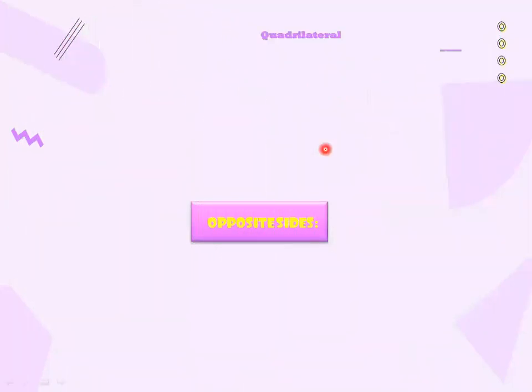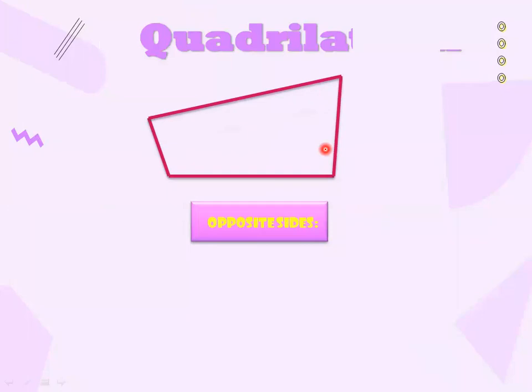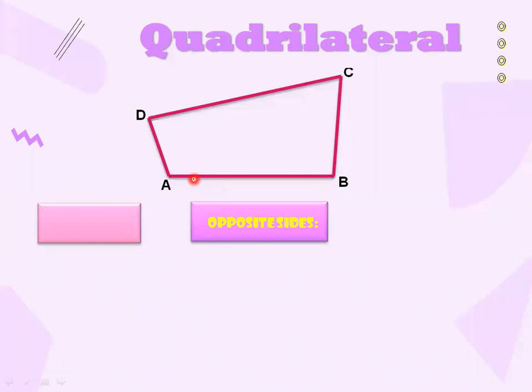Now, quadrilateral. What is a quadrilateral? Now we are going to check out the sides and angles of a quadrilateral. So let's consider this figure. This is a quadrilateral. Why is it a quadrilateral? Because it is bounded by four straight lines. First of all, this is point A, this is point B, this is point C, and this is point D. So how many points are here? 4 points. Okay, now let's check it out.